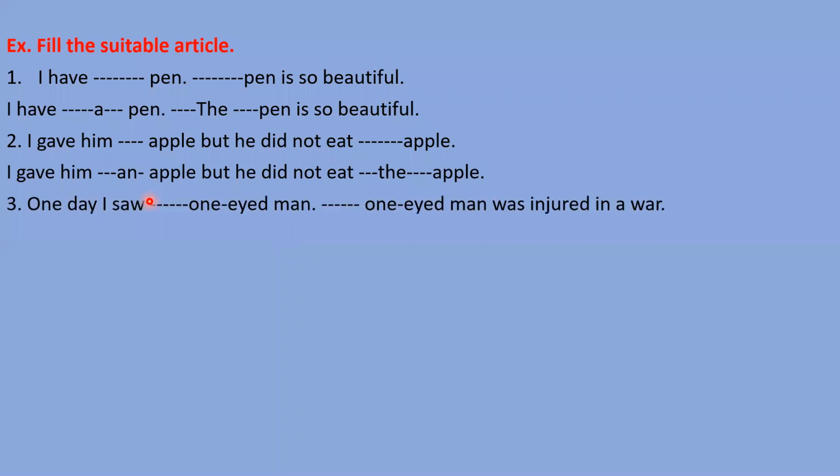Next sentence. One day I saw dash one-eyed man. Dash one-eyed man was injured in a war. So what can be the answer here? Who will tell me? Raise your hand, please. Prince, you please tell me.